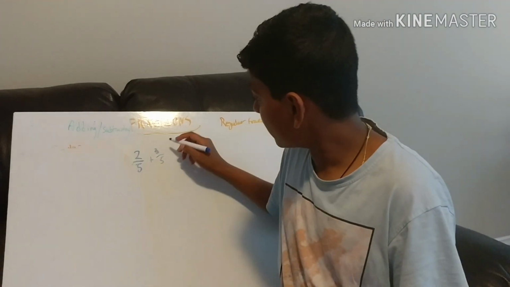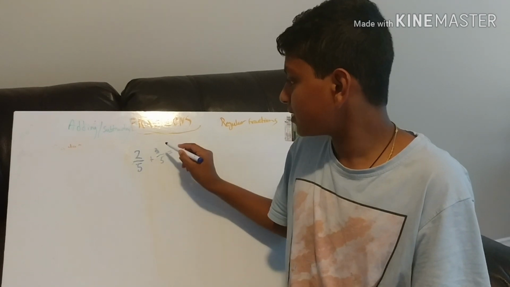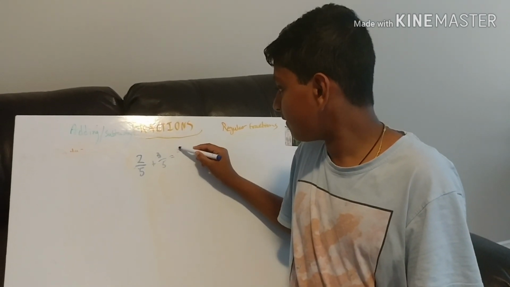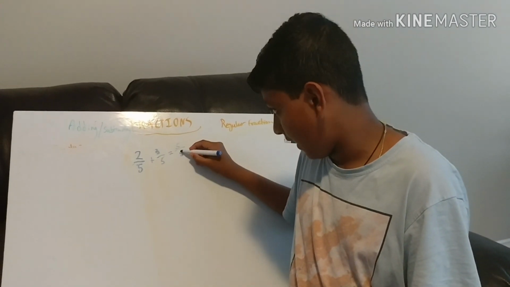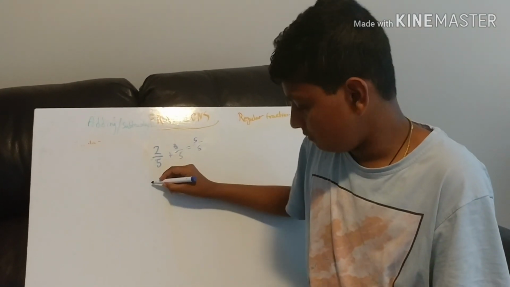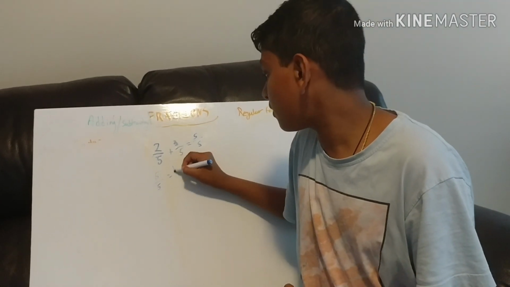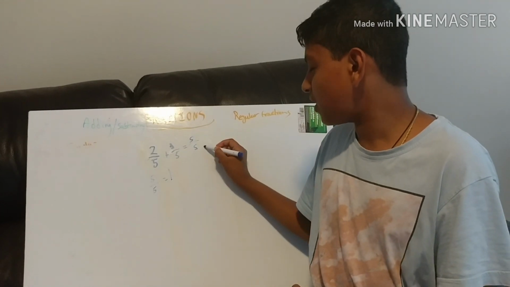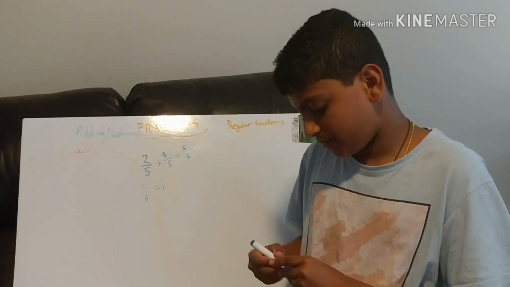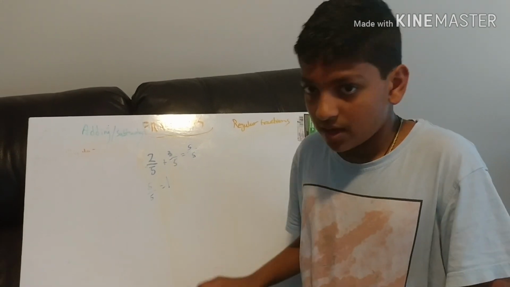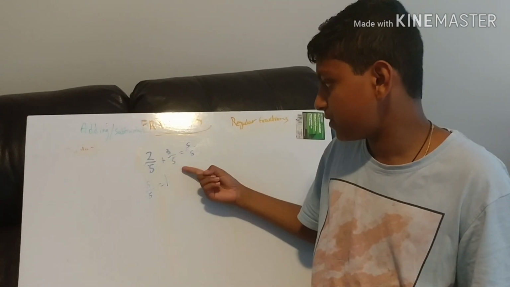So all we have to do here is add the numerators, which is 2 plus 3, which is equal to 5. And then we keep the denominators if they are the same. So you have 5/5. Now, 5/5 is equal to 1 whole because the numerator and the denominator are the same. So that's how you add fractions with a common denominator, such as 2/5 plus 3/5.